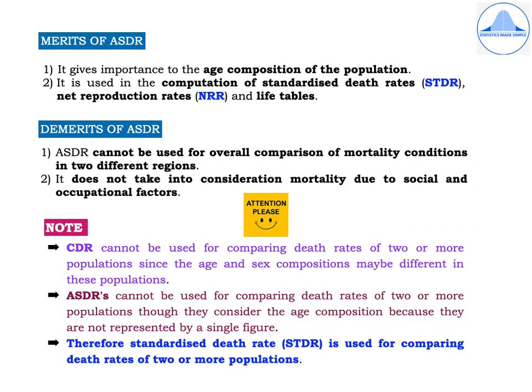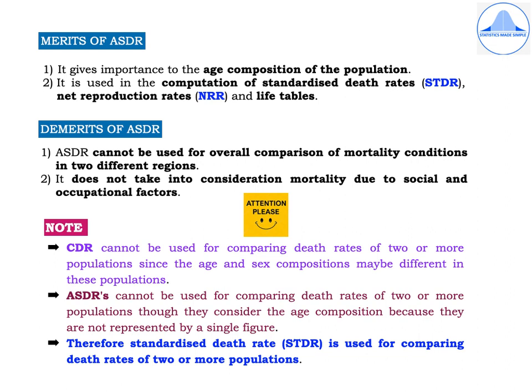Let us now learn some of the merits of ASDR. Firstly, it gives importance to the age composition of the population. Second, it is used in the computation of standardized death rates and also in net reproduction rates, which we have already discussed earlier, and in life tables.